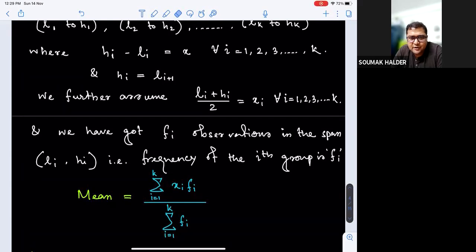Considering the class average as a single observation with that frequency, we multiply the class average of a class by the frequency of that class, take the sum of such products, and divide by the sum of the frequencies, or the total frequency. Is that okay?